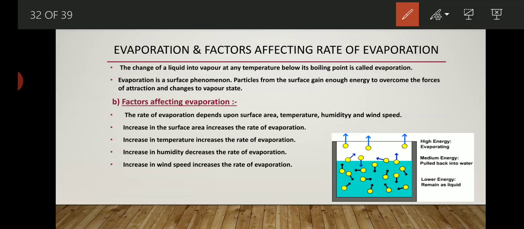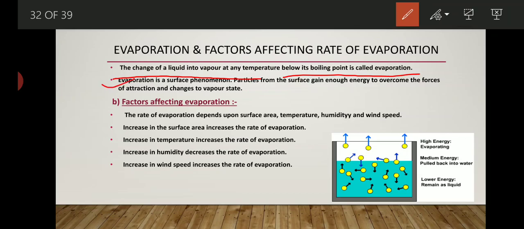Now understand what exactly evaporation is. Evaporation is a process in which any liquid gets converted into vapor form at any temperature. It is written here also: the change of a liquid into vapor at any temperature below its boiling point is called evaporation. Evaporation is also known as a surface phenomenon, in which particles from the surface gain enough energy to overcome the force of attraction and change into vapor form.